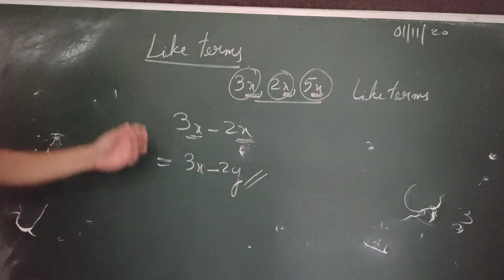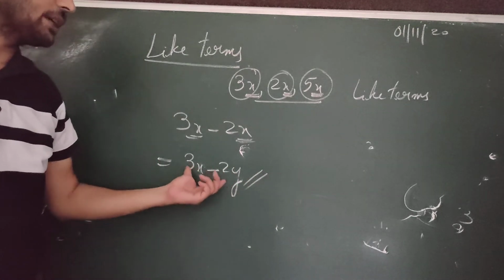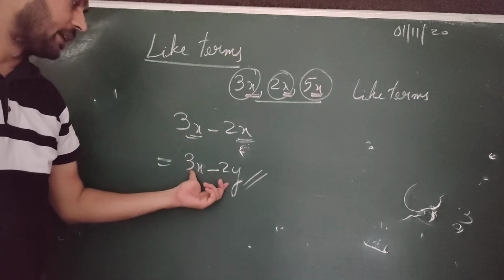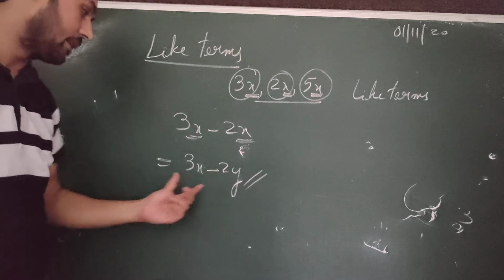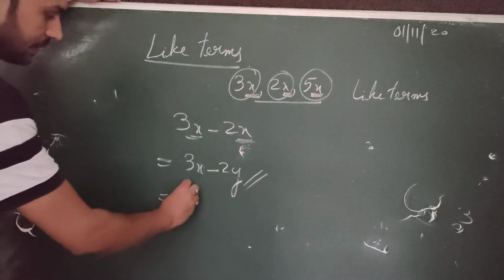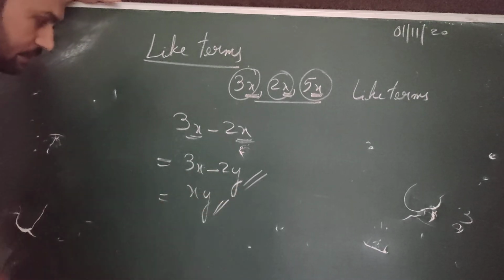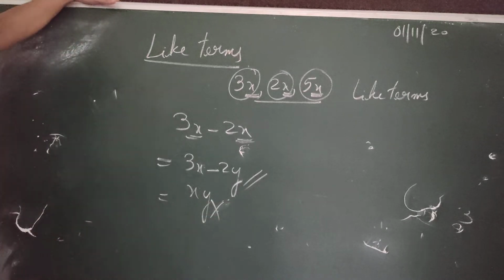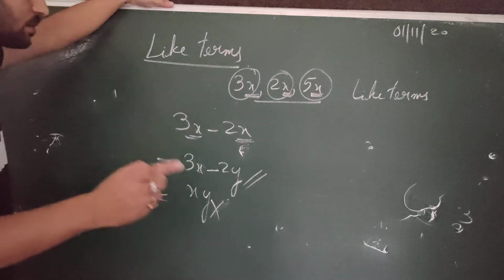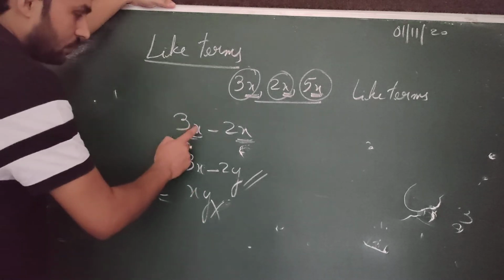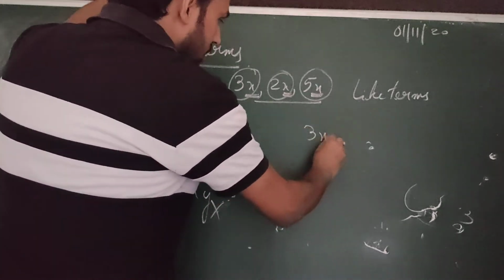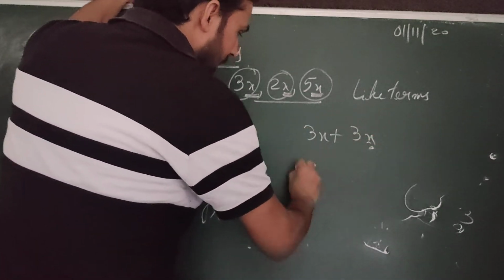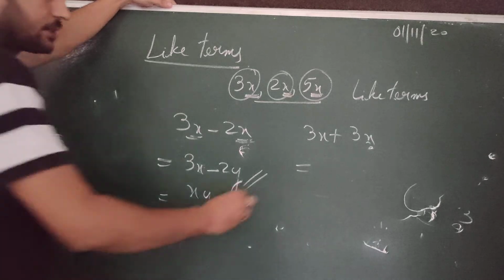So this is what the small kids will have a lot of problem with, because they are still having doubt with this variable thing. They will just subtract this and they will sometimes write just xy, which is not possible, because according to the rule we can subtract in algebra only those two terms who have like terms, and only those two terms will be added which have like terms.